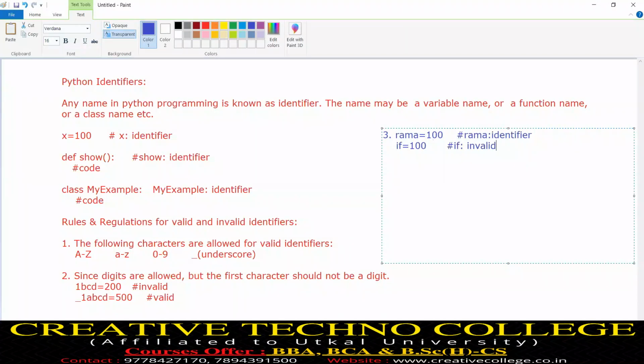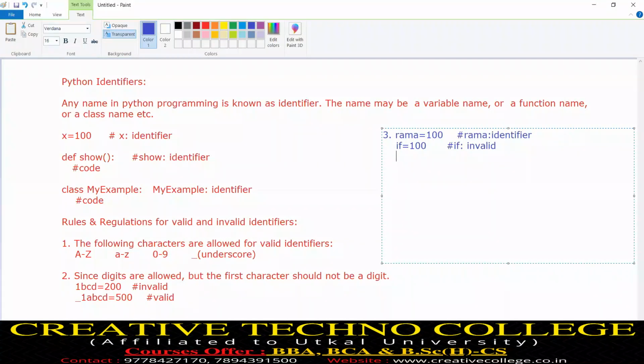Then why is Ramu valid and if invalid? Any guess? Ramu is a word, if is a word.